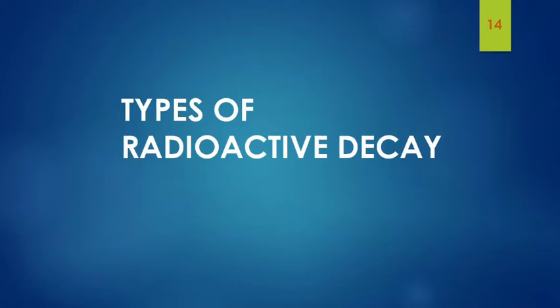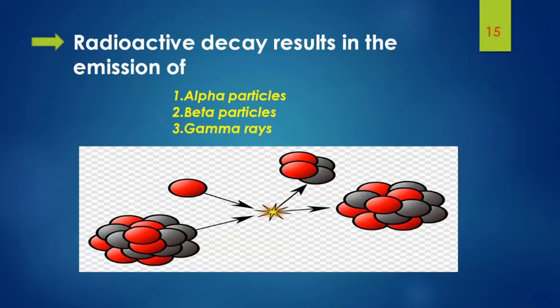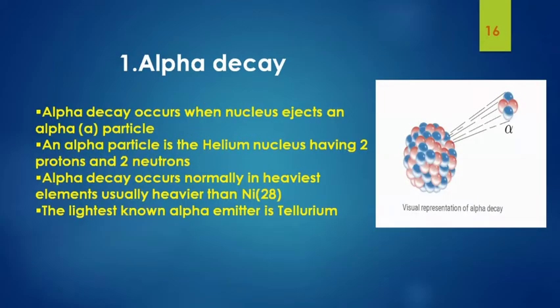I hope you all have learned about radioactivity, and I'm going to deal with the types of radioactive decay today. Based on which particle is being emitted, radioactive decay can be classified into three: alpha decay, beta decay, and gamma decay. As the name suggests, alpha particles, beta particles, and gamma rays are being emitted.